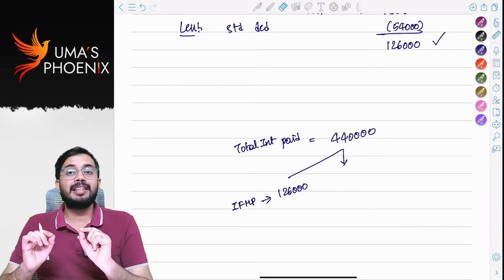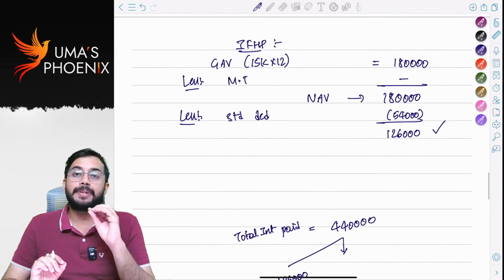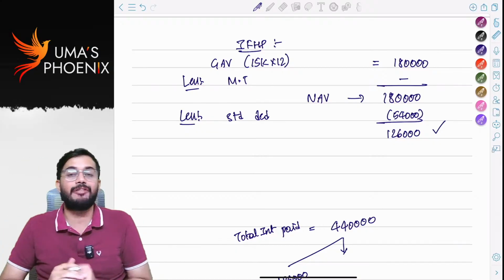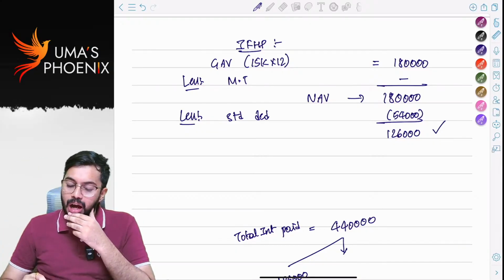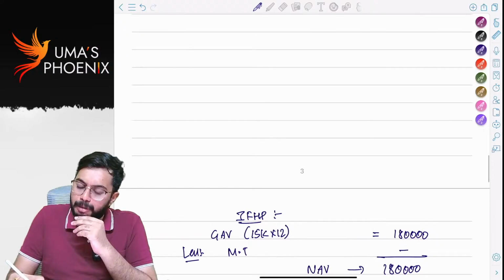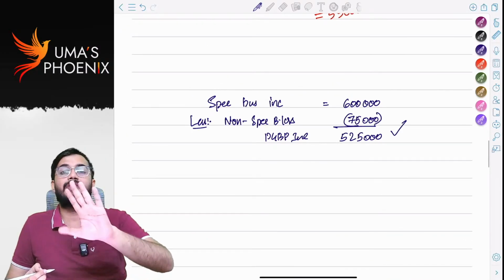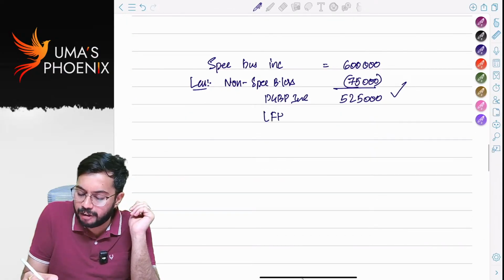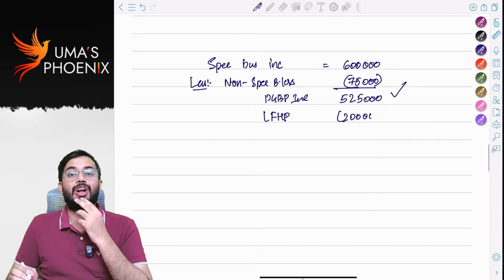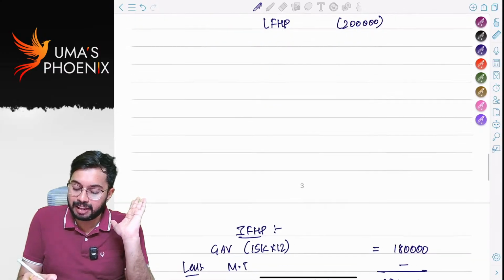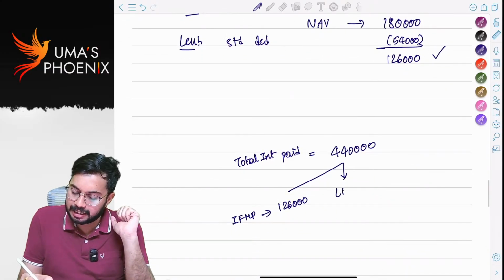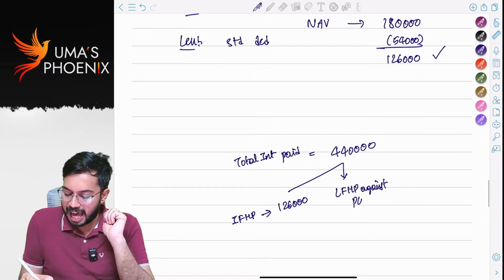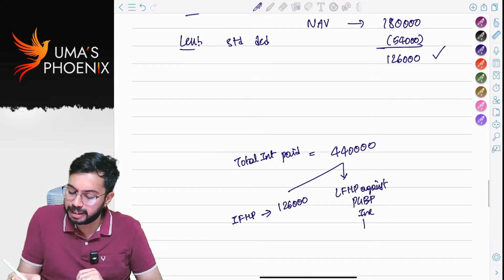We are paying taxes under optional tax rates. Under optional tax rates, maximum 2 lakh rupees loss is eligible for interhead set off. Am I correct or not? So, I am having PGBP income of 5,25,000. Even though 5,25,000 PGBP income is there, maximum loss from house property that I can set off is 2 lakh rupees. Am I correct or not? So, I will set off loss from house property against PGBP income 2 lakh rupees.